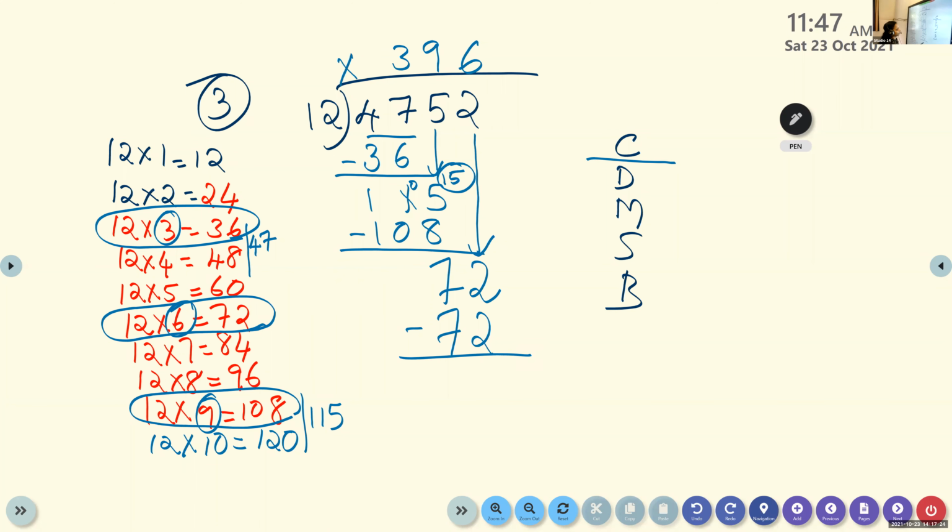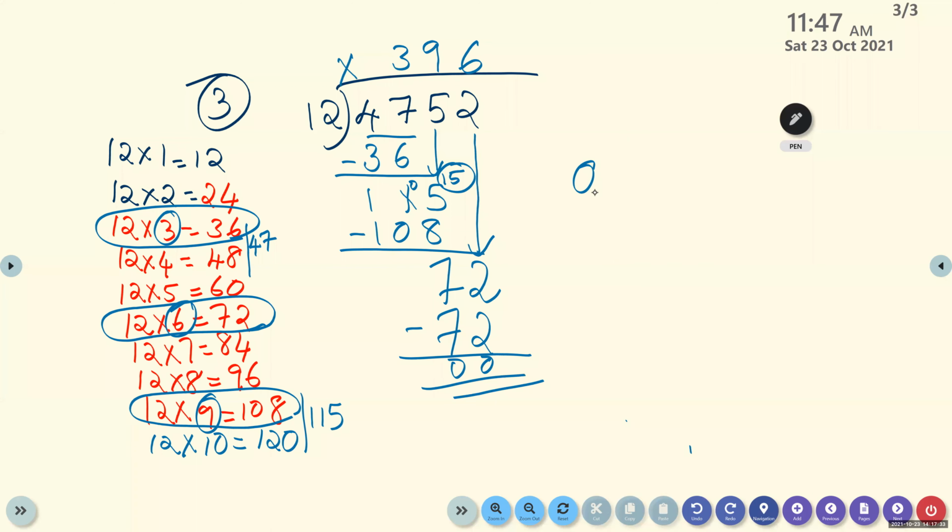So what is the answer here? The quotient is 396. And what about the remainder? What is the remainder here? 0. And you know the divisor is 12.